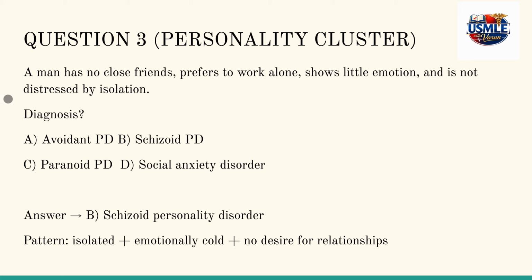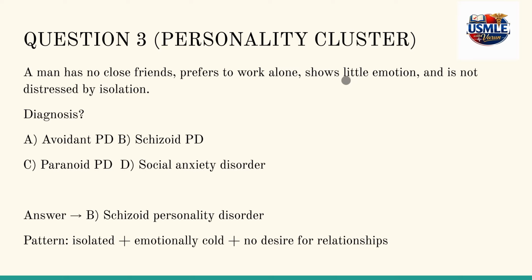Question three, a man has no close friends. He prefers to work alone, shows little emotion, and is not distressed by isolation. So he has no close friends, distrusts, prefers to walk alone, social inhibition.